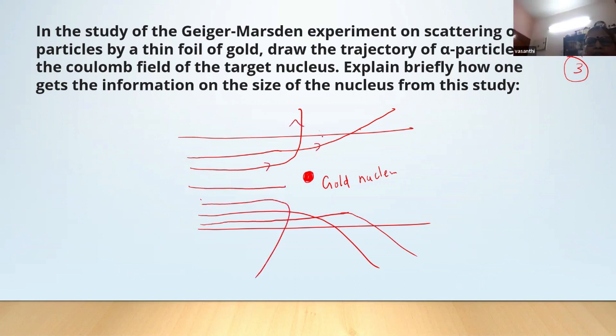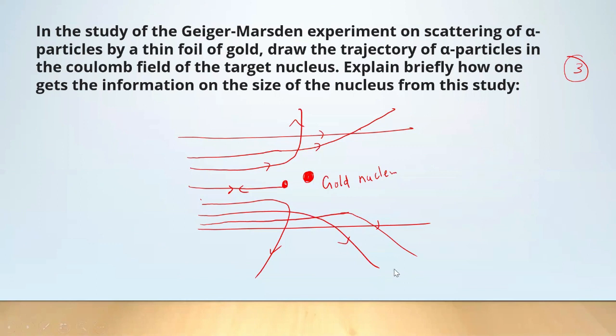So the children will draw this, and here this is the backward scattering. Give the children practice of drawing the diagram. The alpha particles which are very close will undergo large angle scattering, the alpha particles which are very far away will go straight, and the alpha particles which are colliding head on, at the distance of closest approach. If the children draw this, you have to give 1 mark.